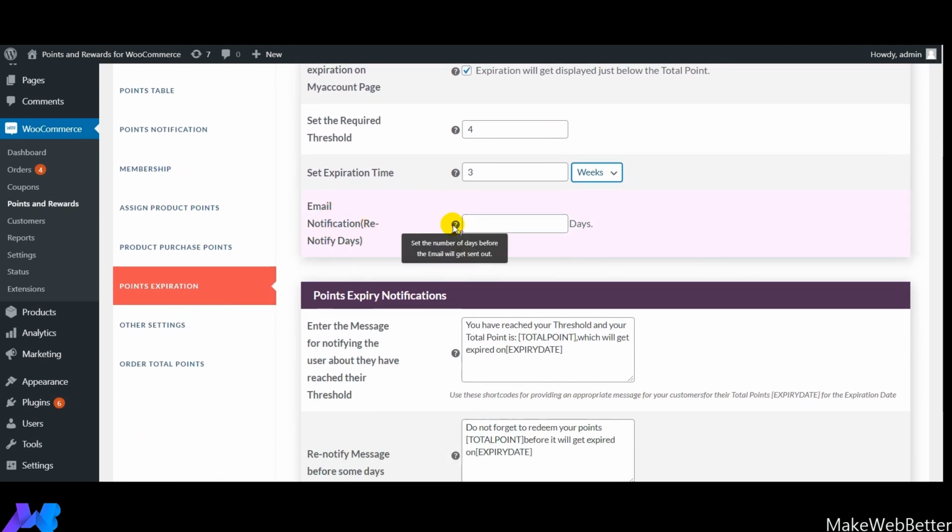And guys, the next setting that comes up is email notification, that is re-notify days. Over here you need to mention the number of days after which the customers will get the notification with the help of point notification settings of our plugin.